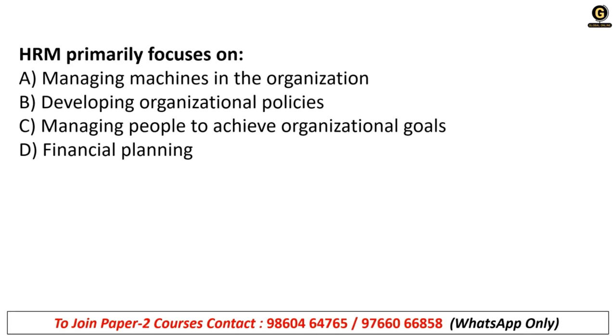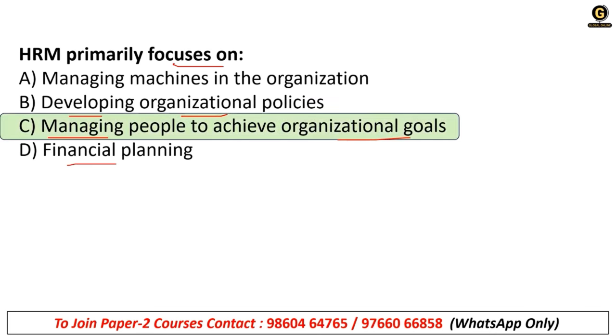HRM, human resource management, primarily focuses on: A, managing machines in the organization; B, developing organizational policies; C, managing people to achieve organizational goals; or D, financial planning. So mainly HRM will focus primarily on managing people to achieve organizational goals.